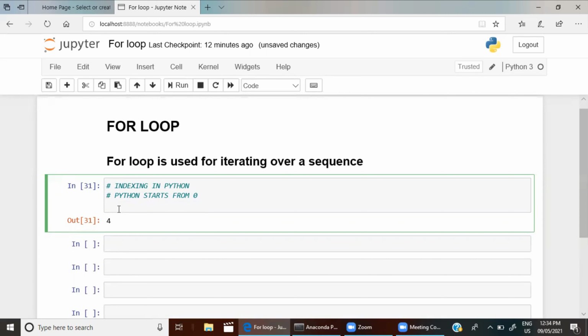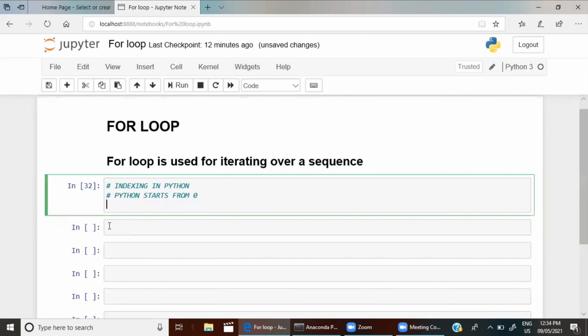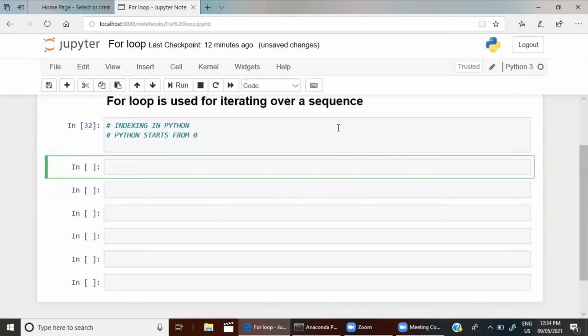Let me proceed with the for loop here. First of all, for writing a for loop, you have to write for, and you will get it in green color. For i in range, any range you can give. Let me give it from 0 to 11.